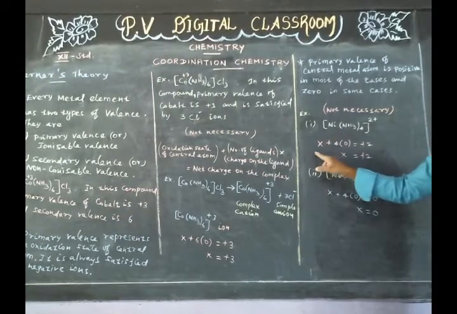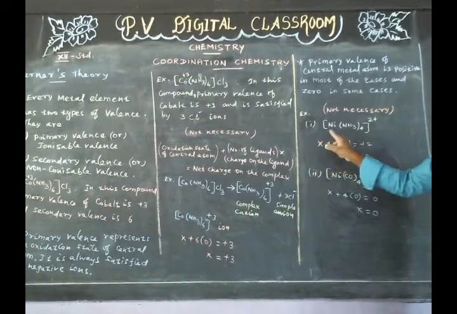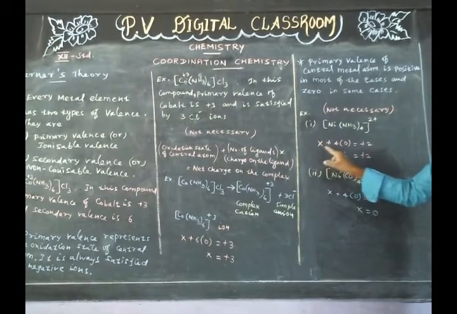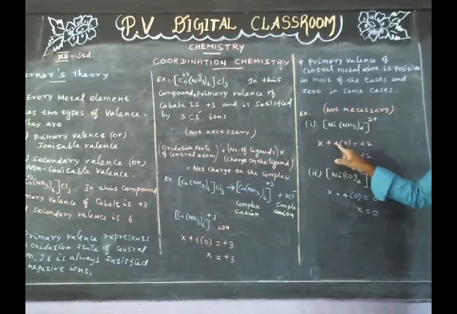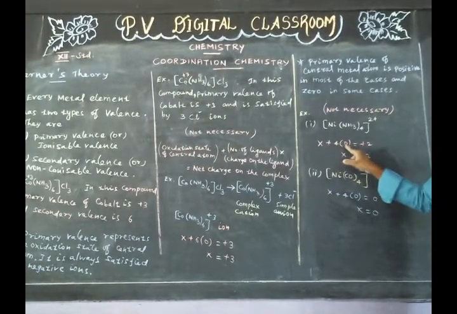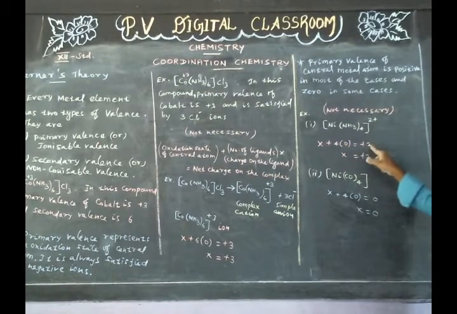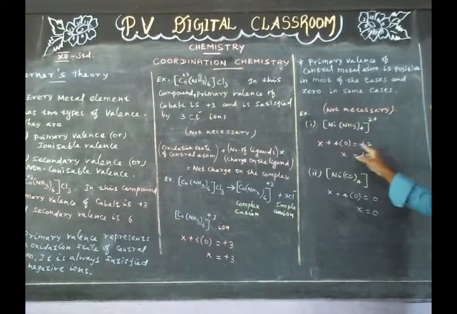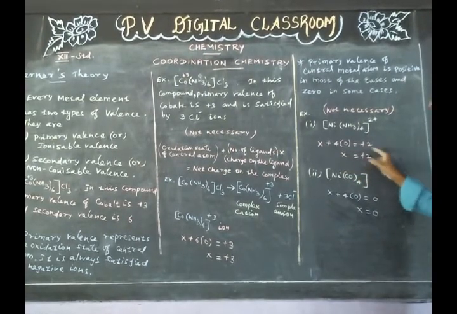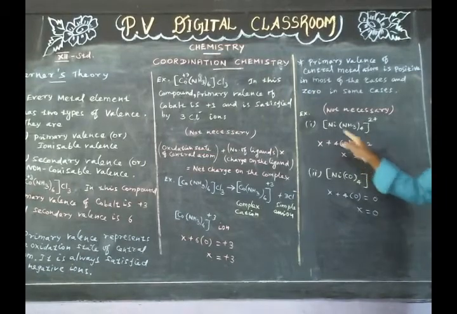Let us consider the primary valence of nickel is X, plus number of ligands is 4, into charge on the ligand is 0, is equal to charge on the complex, that is +2. Therefore X is equal to +2. This represents primary valence or oxidation state of the central atom.